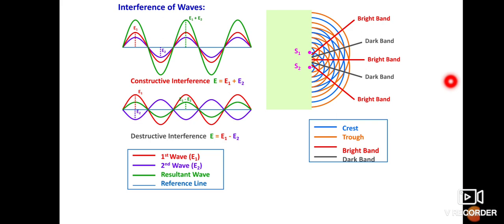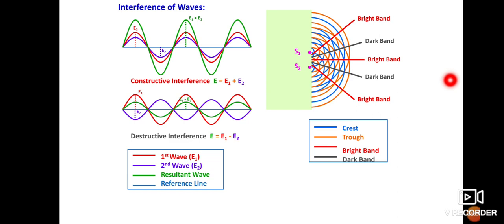That means we get constructive interference. Why is it called a bright band? Because the wavelength or intensity is maximum. The intensity of the light wave is maximum, so we get the bright band.